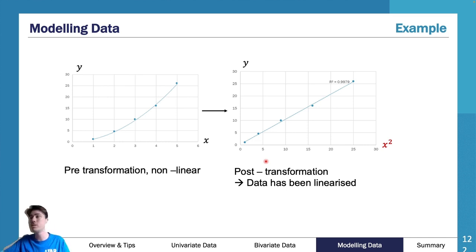But the most important thing is when I plotted it, I made sure to note that it has been transformed. It is no longer raw data. So if this was age down here, I'd go bracket age, bracket squared. So I'd say age squared. Y would stay the same. So let's just say we're talking about height or weight or maybe shoe size.